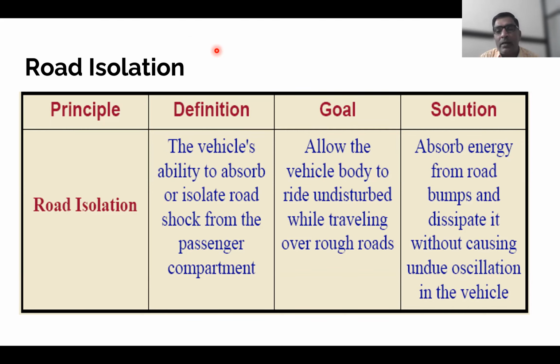Whatever shock is taken by the spring, because of that there will be oscillation, so there will be a disturbed condition of the vehicle, such as bouncing. How to damp down those oscillations or vibrations? For that, a damper is provided. So the first characteristic, that is road isolation, we have seen.